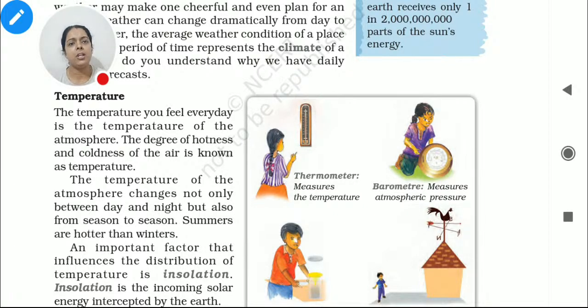If we talk about summer and winter seasons, we also find the temperature at daytime is different and the temperature at night time is different. Daytime it may be very hot, and nighttime it may be comparatively cool, right? If you talk about Rajasthan, day is very hot and night is extremely cold, right? It happens in the areas in the western part of India, and in areas with moderate temperature we see the temperature fluctuating. Daytime and nighttime are totally different, right? So now the matter comes, season to season it varies.